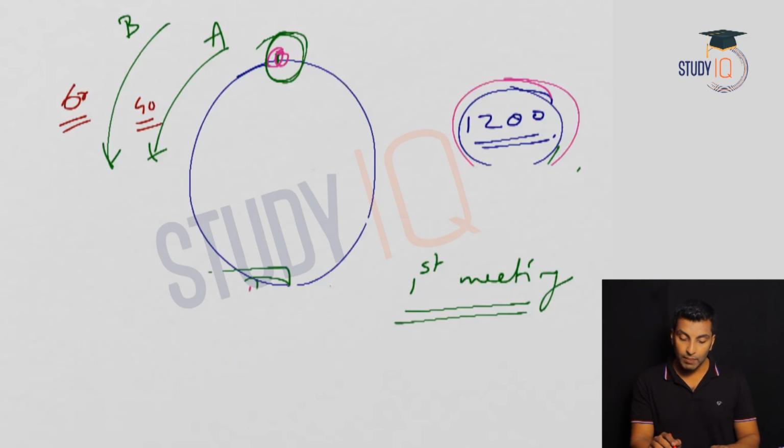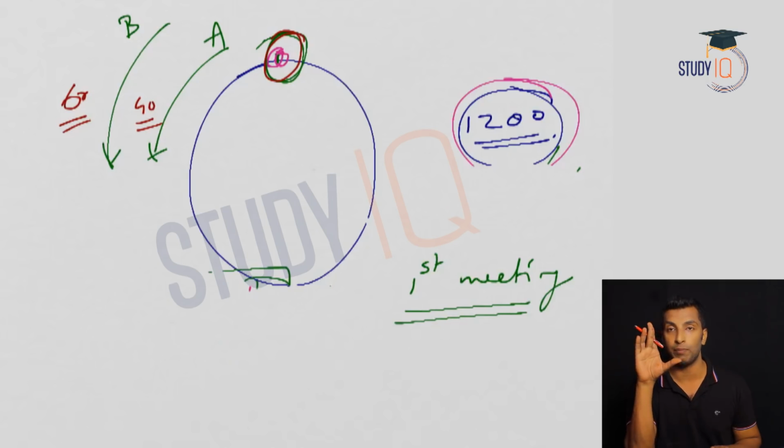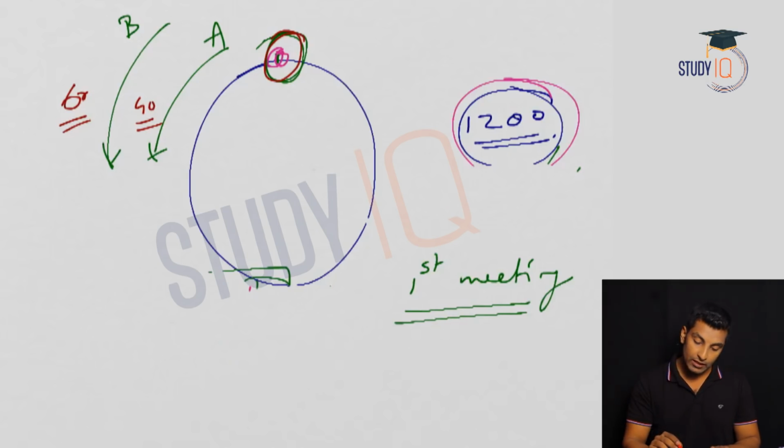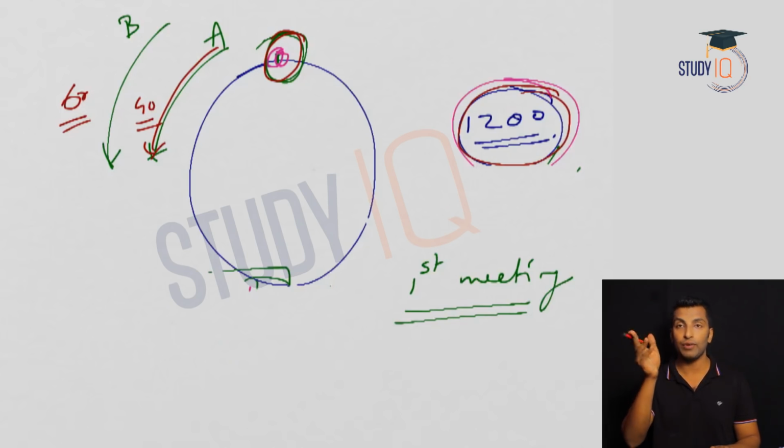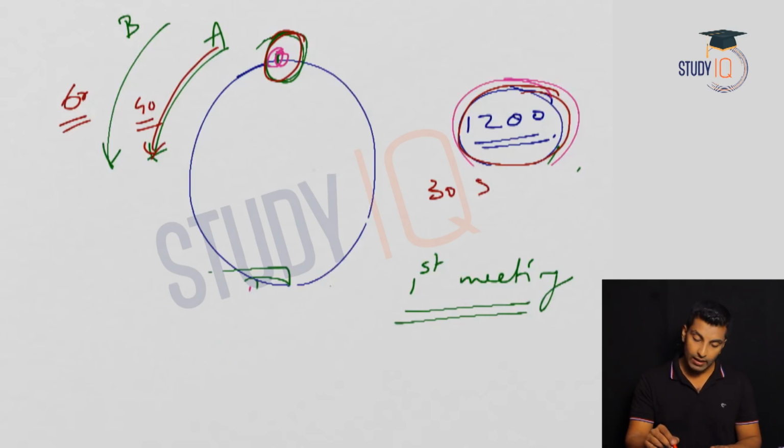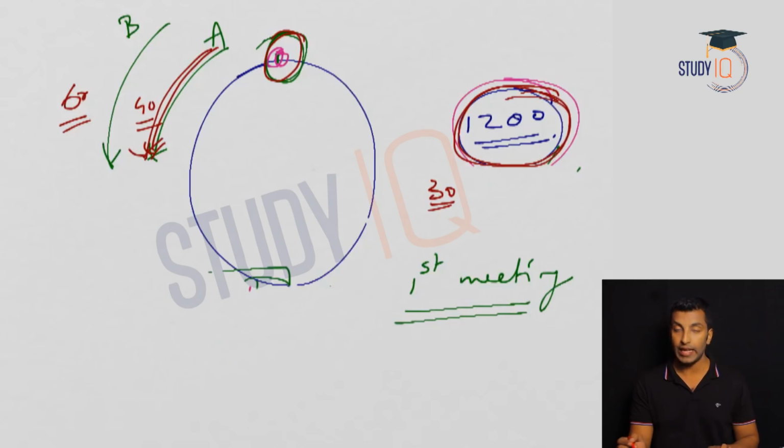Now if the question is about when they meet at the starting point again, then this question needs to be solved like this. You need to see when the first person will come to the starting point. First person, 40 meter per minute, means to cover 1200 meters, how much time will he take? 1200 by 40, that means 30 minutes. So the first person will take 30 minutes to cover 1200.